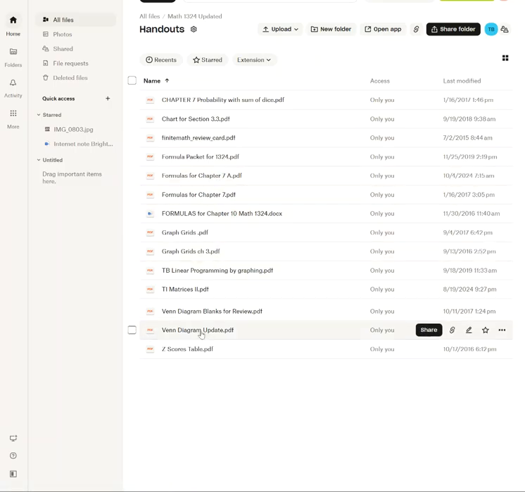But for matrices, right here, this is chapter 2 information. And then this is chapter 3 and 4. Here's 7, and here's 10. And here's some Venn diagrams. So if you're starting a course and you think there may be something that would help you in the handouts, come here and grab that.